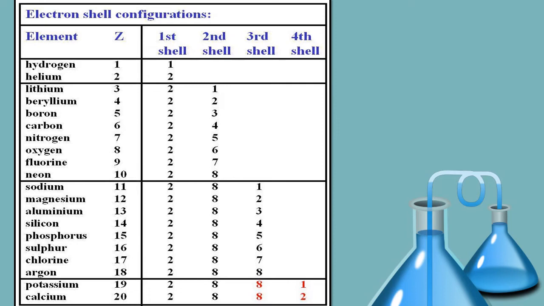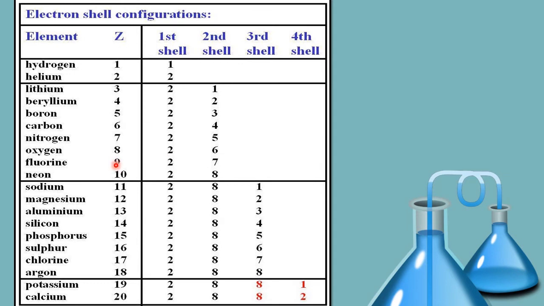Lithium, 3: first shell will have 2, second 1. Beryllium, atomic number 4: first shell will have 2, second shell will have 2. Boron, atomic number 5: first shell will have 2 and the second shell will have 3. Carbon, atomic number 6: first shell has 2 electrons, second has 4. Nitrogen, atomic number 7: first shell has 2 electrons, second has 5. Oxygen, atomic number 8: first shell has 2 electrons, second shell has 6 electrons.